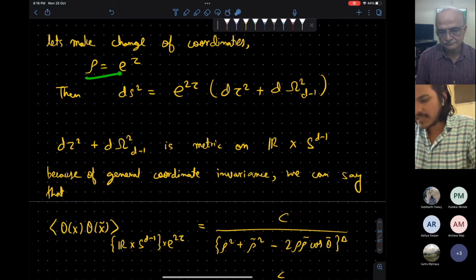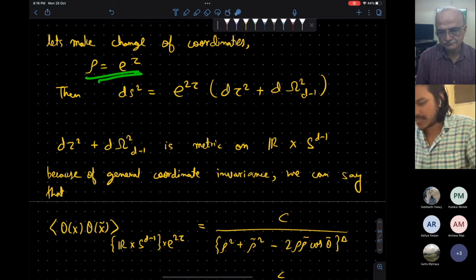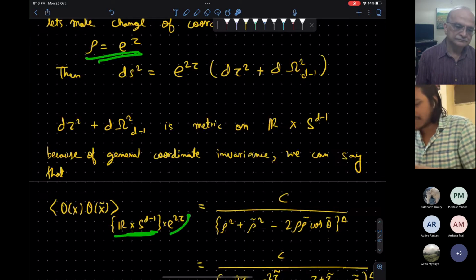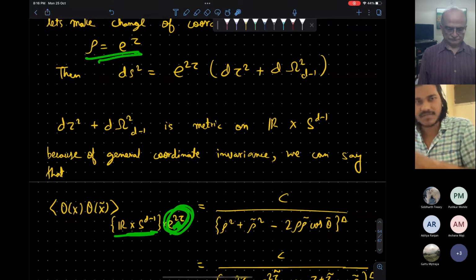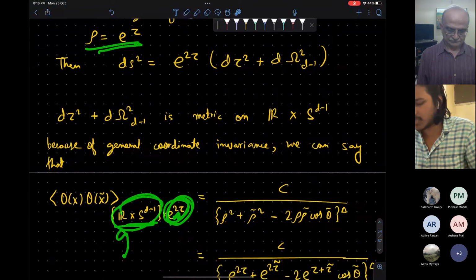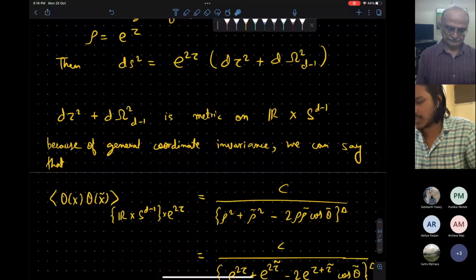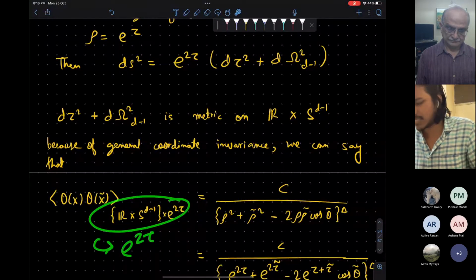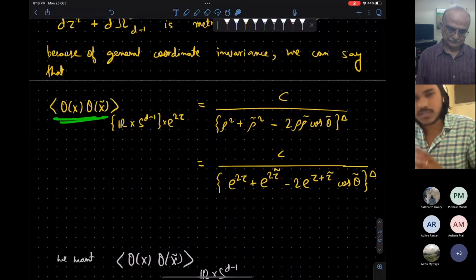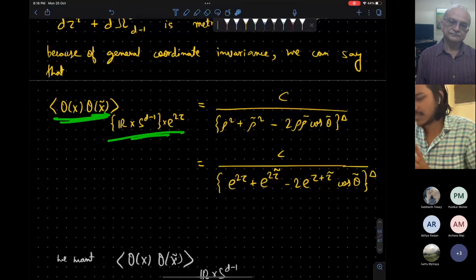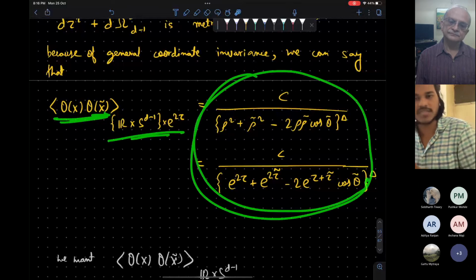So the metric in these coordinates, the spacetime, is R cross unit sphere times this dilatation, okay, sorry, conformal factor. Suppose this metric is called G mu nu, so the whole metric is e to the power 2 tau times G mu nu. Okay, so the expectation value of this correlation function in this is shown to be this.